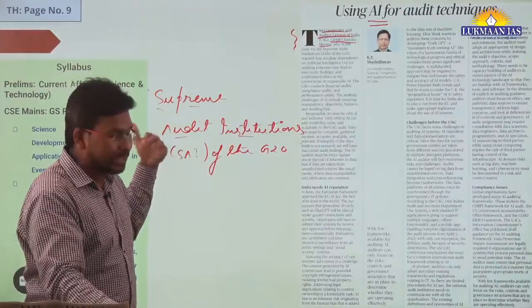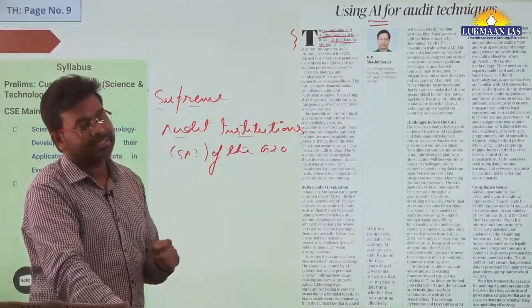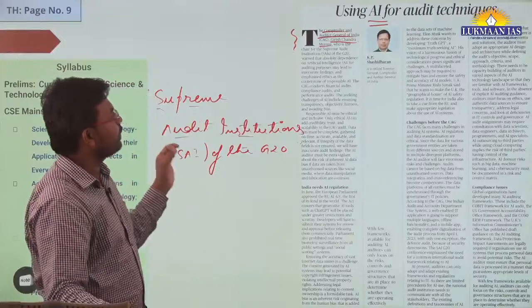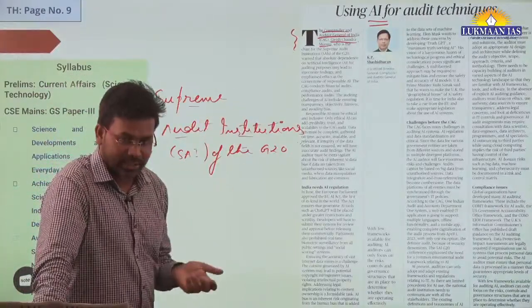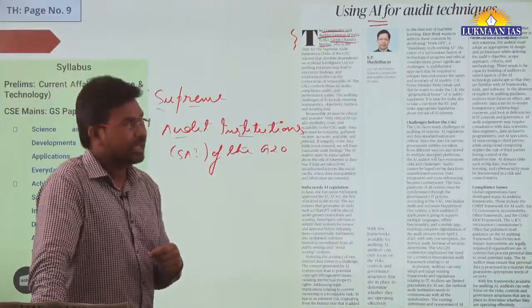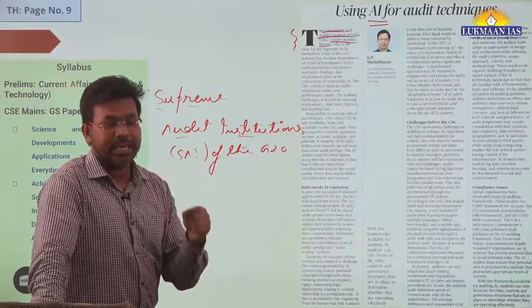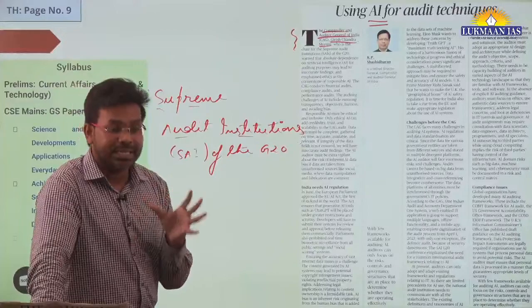The thing is, the G20 has recently adopted artificial intelligence for auditing various things. However, the CAG of India has said that using artificial intelligence for audit purposes has its own flaws, and he has mentioned what flaws it can have.